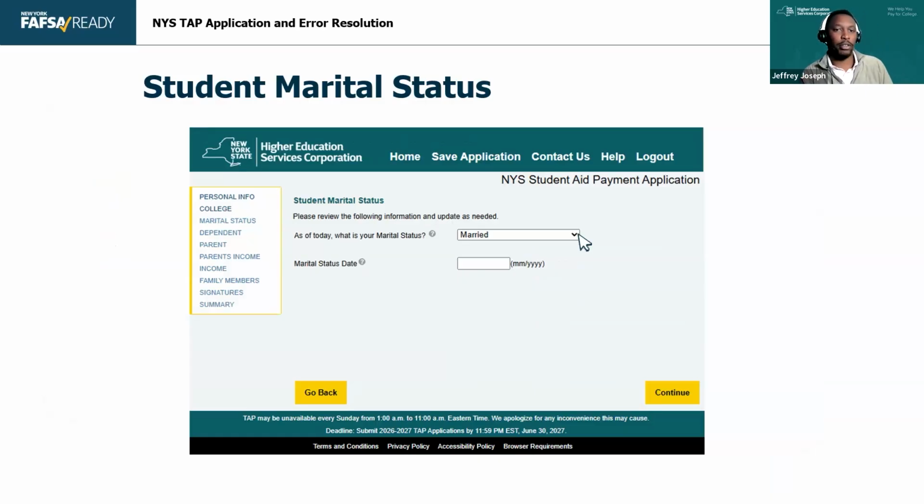So next we have student marital status. If the student is married as of, I think that's December 31st of 2025, they're going to be an independent student, right? If they're married after that, they will not be an independent student.